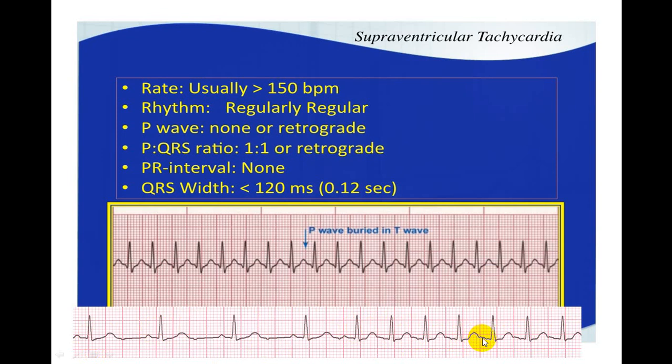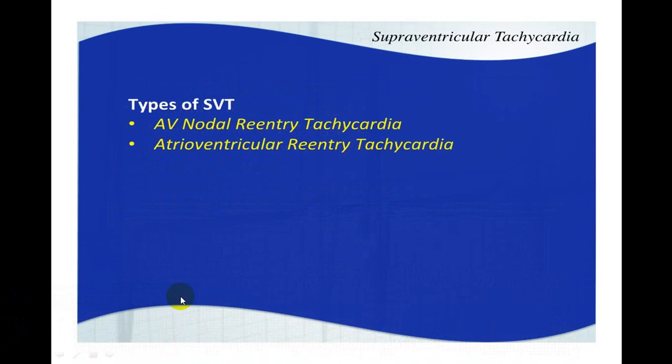But this is not from sinus because the rate is more than 150. As the rate is more than 150, we'll call this atrial tachycardia. So this is called PAT, paroxysmal atrial tachycardia, or we can call that paroxysmal supraventricular tachycardia. Such type of supraventricular tachycardia is very commonly because of AV nodal re-entry tachycardia or atrioventricular re-entry tachycardia. I have told you this is because of WPW syndrome, and this is because of a re-entry tachycardia at the level of the AV node.